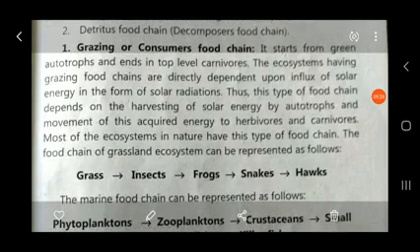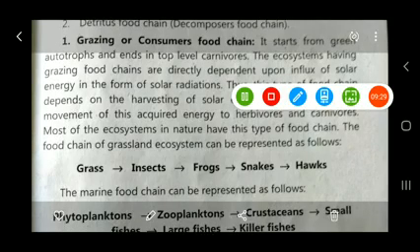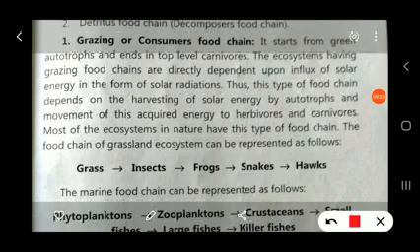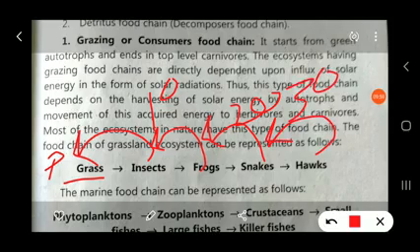The food chain of a grassland ecosystem can be represented as follows. In the grassland ecosystem, the grasses do photosynthesis, so they are the producers. These producers are eaten by the primary consumers, the insects, then the insect is consumed by the frog, and the frog is consumed by the snakes, which are the secondary consumers. The frog and insect are primary consumers, and finally the snake is consumed by the tertiary consumer, the hawk. This is found in grassland and forest ecosystems.